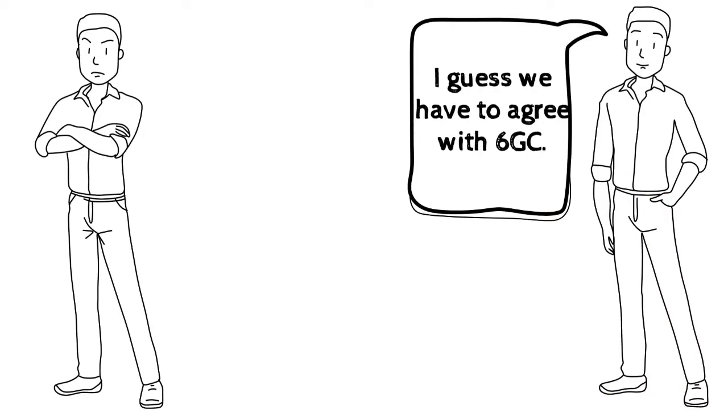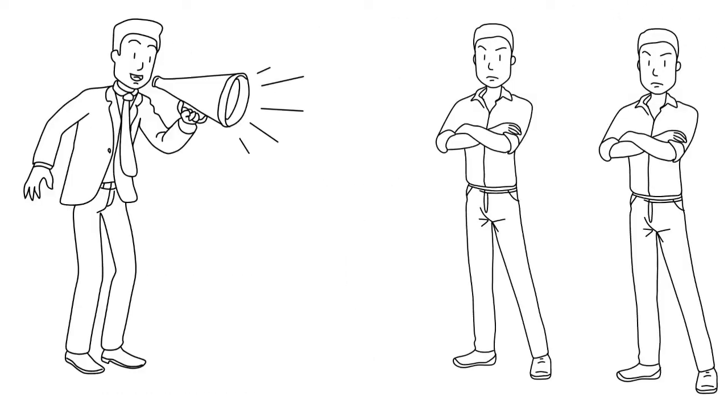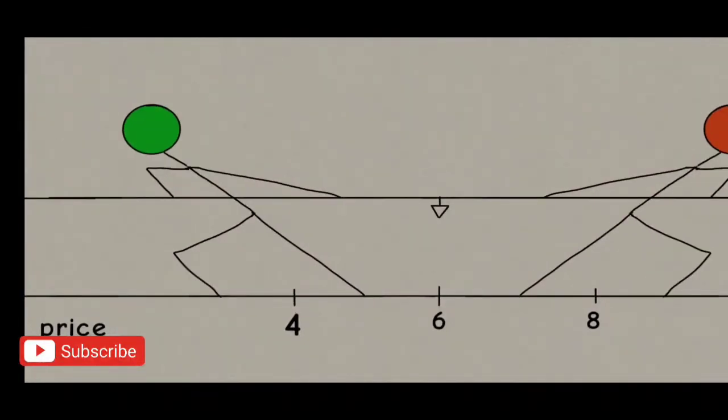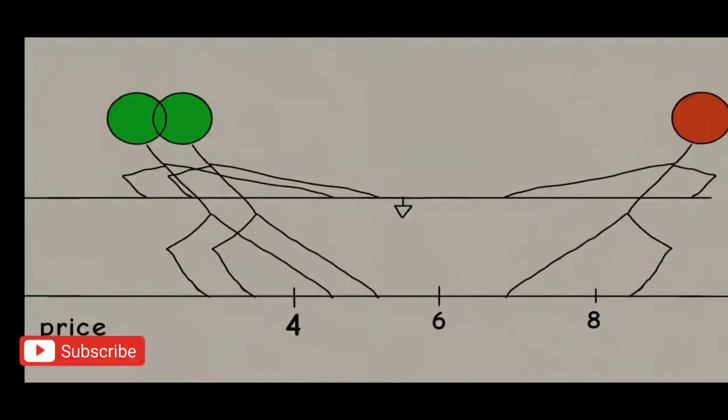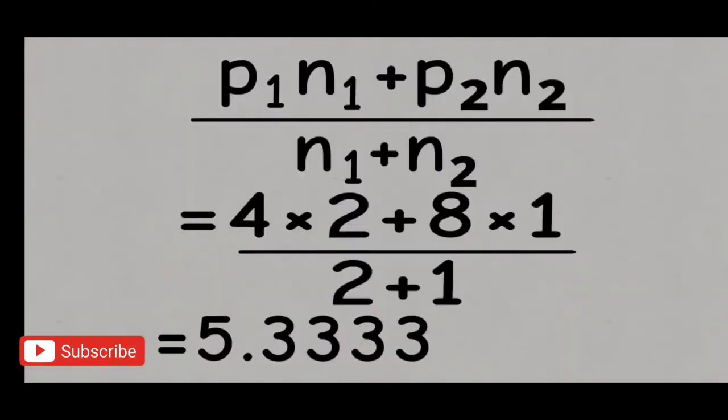But now consider a situation in which we have two buyers who want to buy that red object at 4 gold coins, and the seller wants to sell that object at 8 gold coins. Now assuming both parties will do the bargaining with all they have got, the final price which both parties will agree on is slightly lower than the average of 4 and 8. So you see it's kind of like a tug of war where each side wants the center closer to their position. The more the number, the more strength, the closer the center to that position. In this case, by this formula, the final price is 5.33.